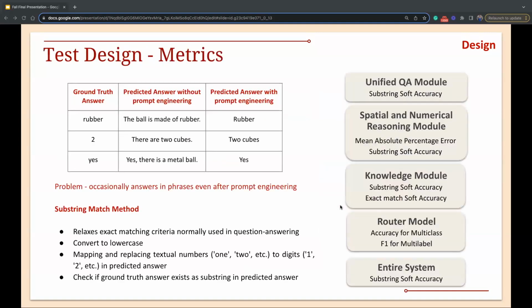So here's a brief intro of the evaluation metric of the given datasets. Each source dataset has its own specific set of evaluation metrics, but one evaluation metric we are all using is substring match. Substring match provides a relaxation upon exact match, since the predicted answers are sometimes phrases or consist of multiple answers, while the ground truth answer is often short. This metric converts everything to lowercase, maps written numbers to digits, then checks if the ground truth exists as a substring. And we believe this provides more relaxation for evaluating the entire model.